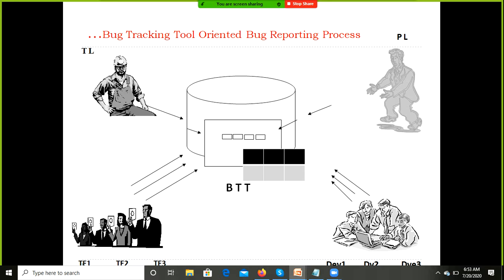All our predefined templates are available. You just need to fill them out. You can find more than 50 such tools in the market. Otherwise, companies prepare and maintain their own tool. They have their own tool, and this is called a management tool. We can call it a management tool only.